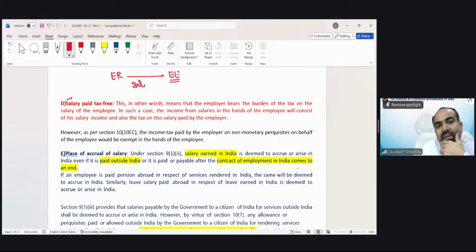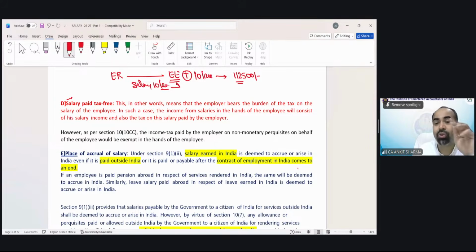Your salary is 10 lakh rupees per annum. So this is your income. Your taxable income is 10 lakh. Clear? Now, on this 10 lakh rupees, if we calculate tax under optional tax regime, that would be approximately 1,12,500 rupees. Clear?